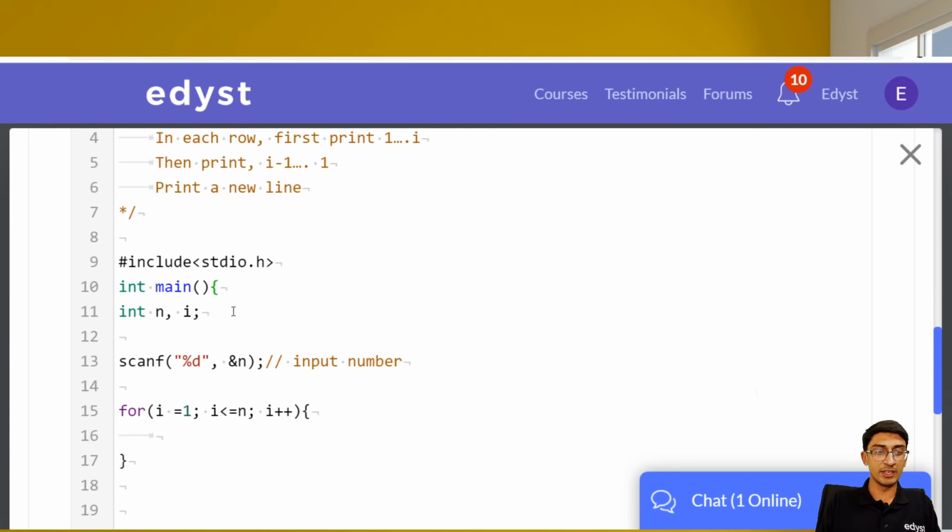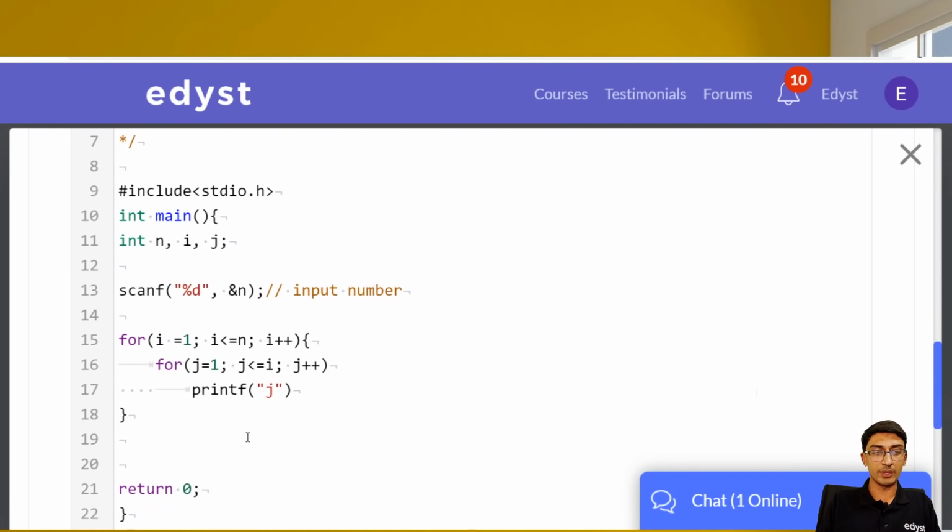So yeah, we will need another variable. Let's use j for that, right? So first we need to print all the numbers from 1 till i. So for j equal to 1, j less than or equal to i, j plus plus. We need all of the numbers from 1 till i. And what are we going to print? We are going to print j, because it will have the value of 1 up until i. So we print j with a space.